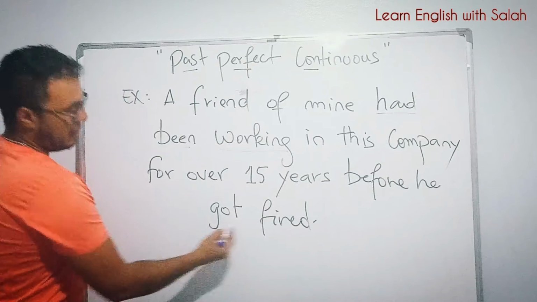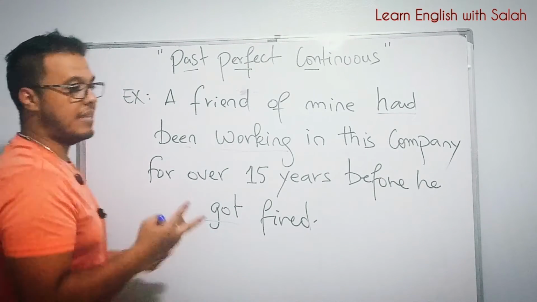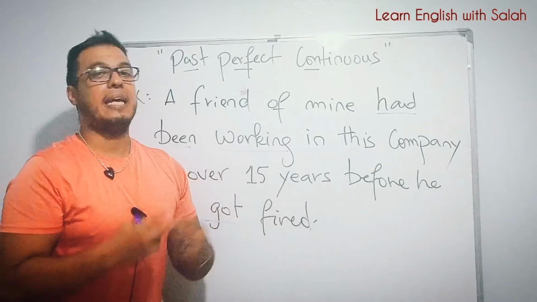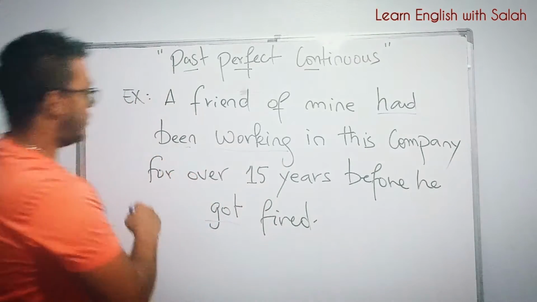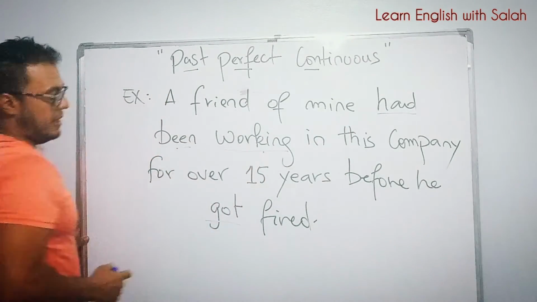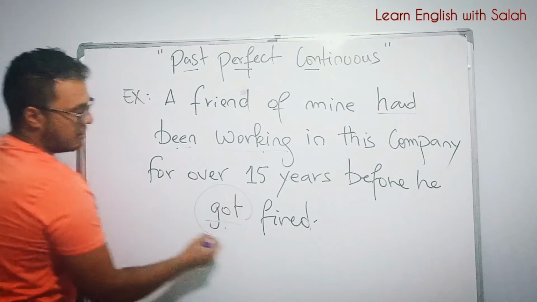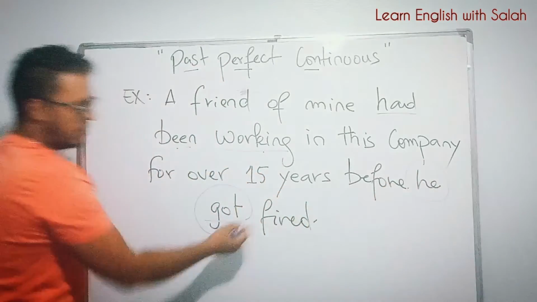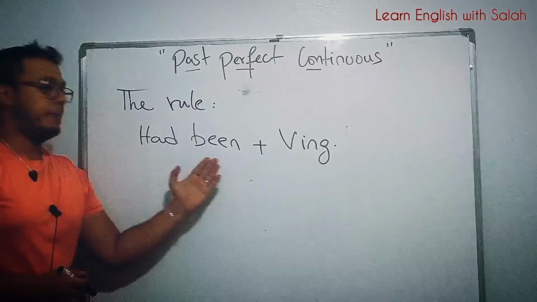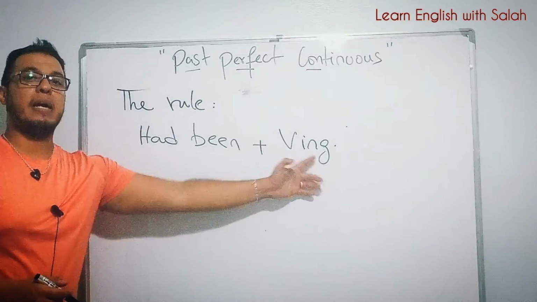And then we have a past action also, because we said that we might have two actions in the past. The first one is continuous and the second one is simple past. So this is the continuous action, had been working. Then we have got. He got fired. Okay, this is the past action. So the rule is had been plus verb ing.